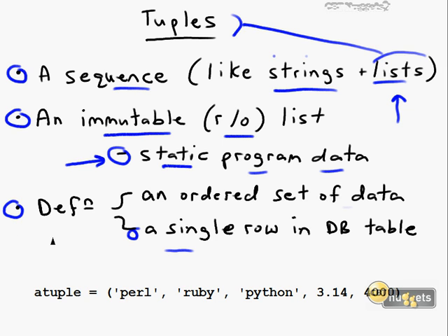As far as the syntax for tuples is concerned, let's take a look down at the bottom of the screen where we're defining a name called tuple. The thing that will let you know right off the bat that we're dealing with a tuple and not a list is that tuples use parentheses as their delimiter, their opening and closing mark. Lists use the square bracket, and dictionaries use the brace. I'm not going to call them squiggly brackets because that's not precise. Within that tuple, you'll see a comma-separated list of elements. This example gives us string, string, string, float, and integer.